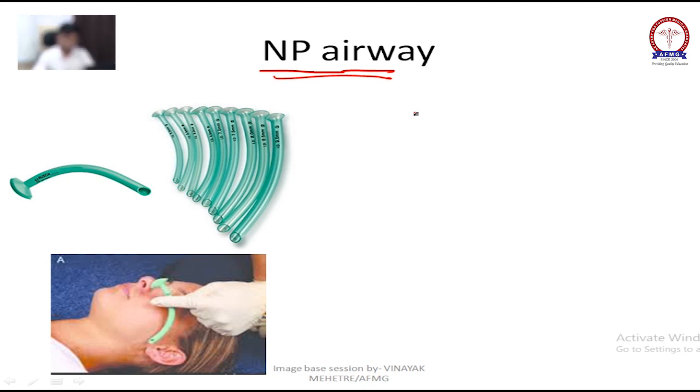The nasopharyngeal airway is made up of silicone, and there are different sizes. How to recognize which nasopharyngeal airway will be used in a specific patient? We measure from the tip of the nose, or ala of the nose, till the ear lobule.